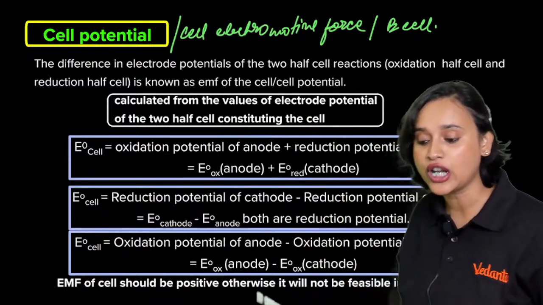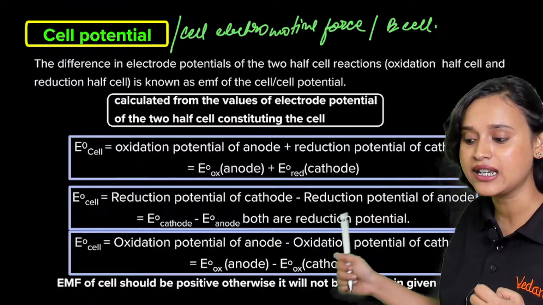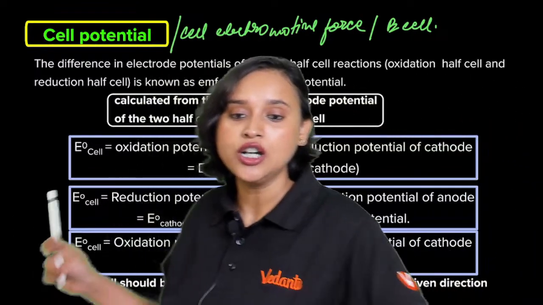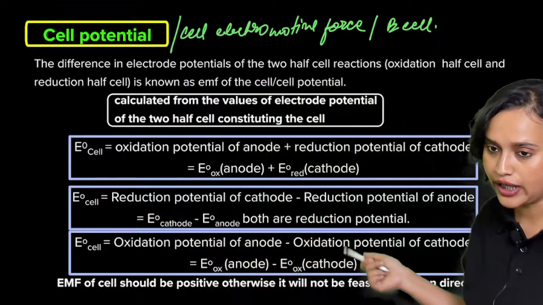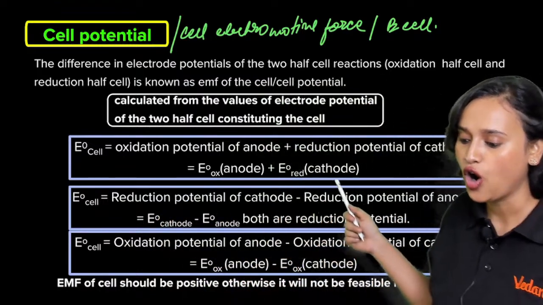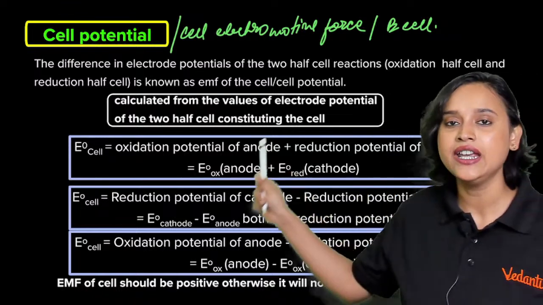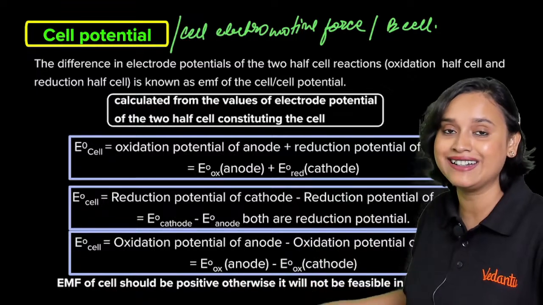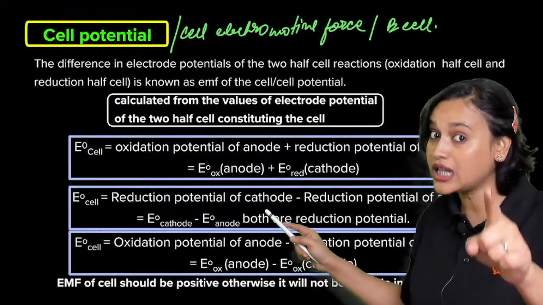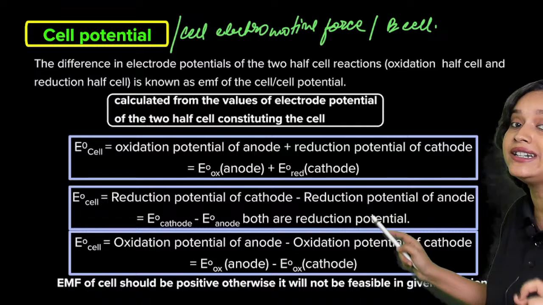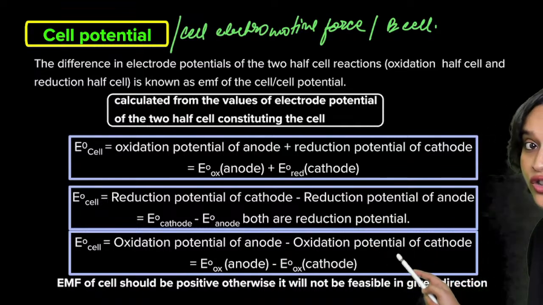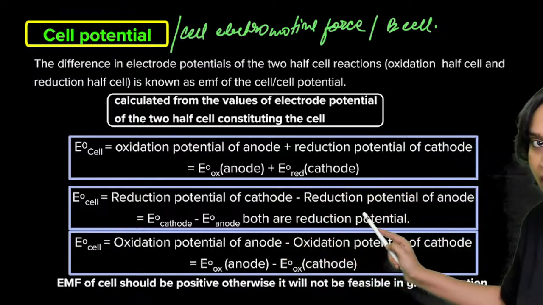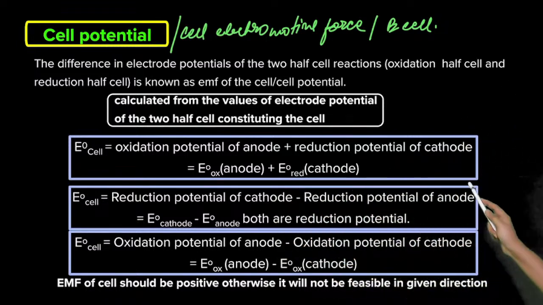So cell potential, that is E naught cell, is basically the oxidation potential of anode plus the reduction potential of cathode. Or you can write it as E naught oxidation of anode plus E naught reduction of cathode. Because IUPAC, Big Daddy of Chemistry, has told us that we are only going to take reduction potential, E naught cell is equal to reduction potential of cathode minus reduction potential of anode.